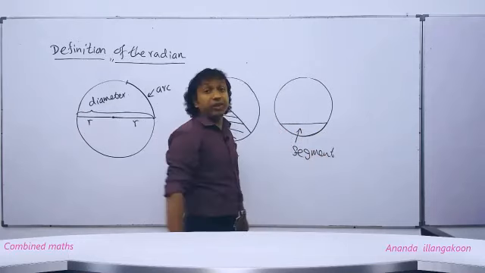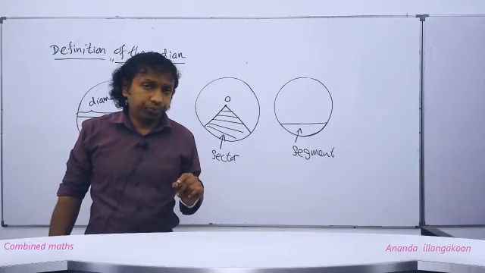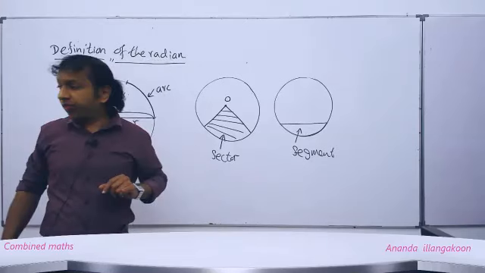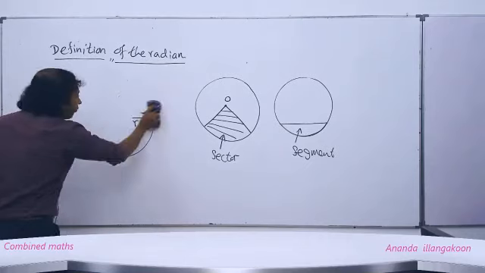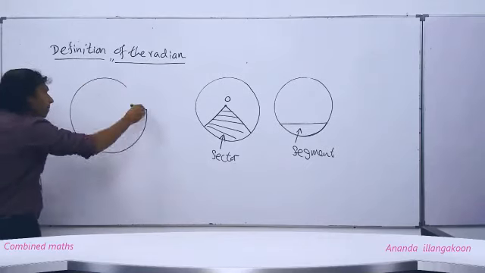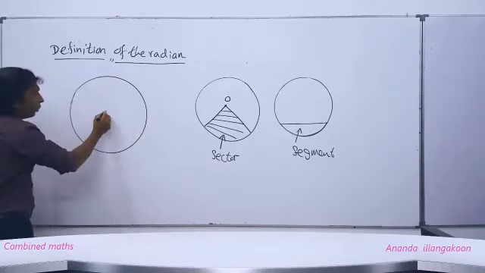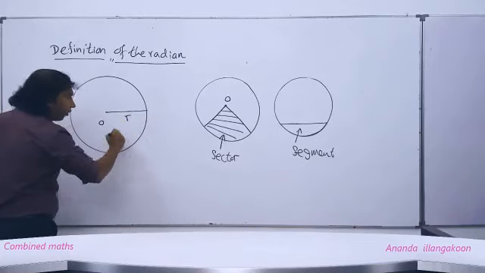People, when we define the radian, we use an arc, right? What kind of arc do we need? Okay, people. Now, if I consider this to be a circle, suppose its center is here, O, and suppose the radius is R.